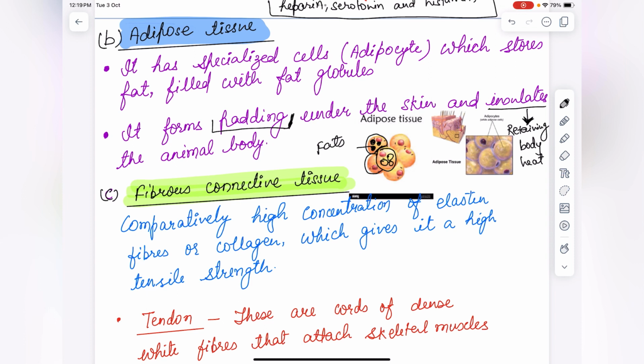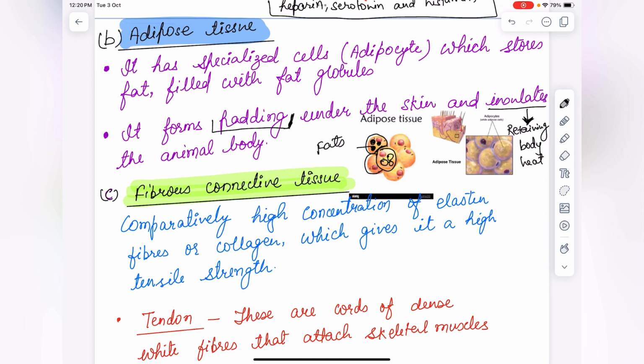It stores the fat and uses it when required, converting it into energy, and it shrinks when the fat is provided to the body in the form of energy. This layer of fat is present in the hump of the camel, which is also rich in adipose tissue.